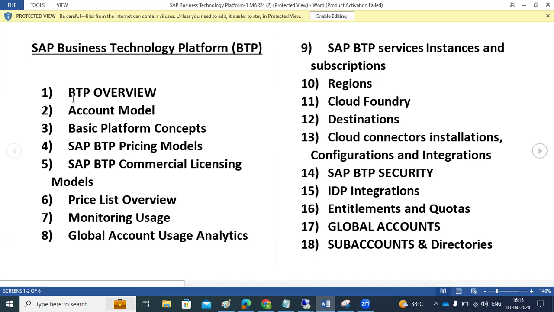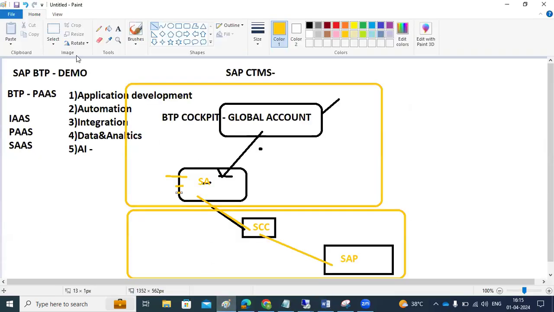I will explain in detail about BTP and the history of BTP. First of all, BTP is actually not a new word here. In 2012, SAP introduced the NetWeaver Cloud. Actually, it's not a new word.